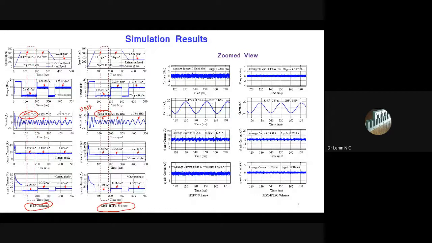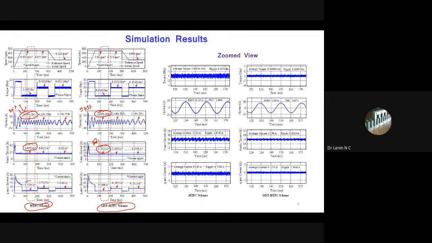This was an industry problem. The industry gave this problem to us, and based on their problem we developed this control scheme. They wanted to reduce this by at least 20 percent. And if you see the D-axis current and the Q-axis current, the ripple here is 0.4793, and here it is 0.25. So we decreased it by at least 50 percent.